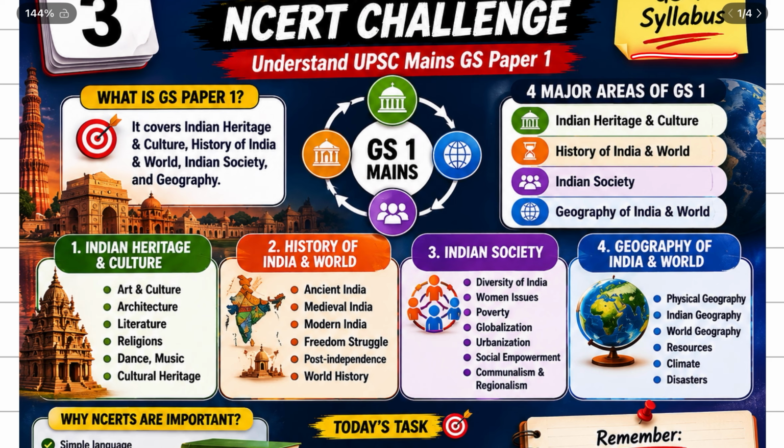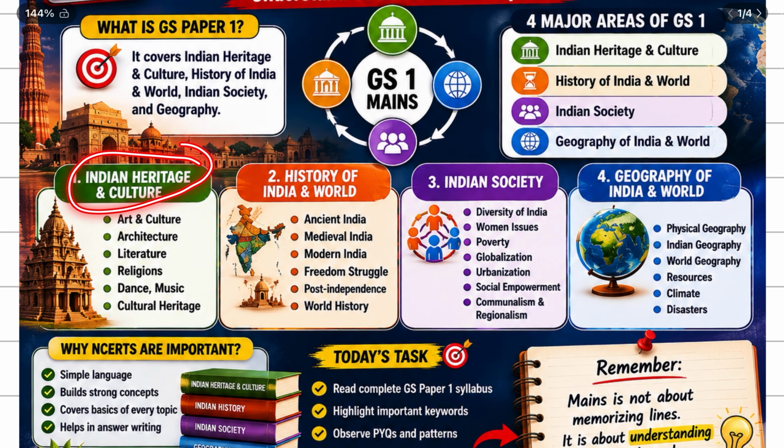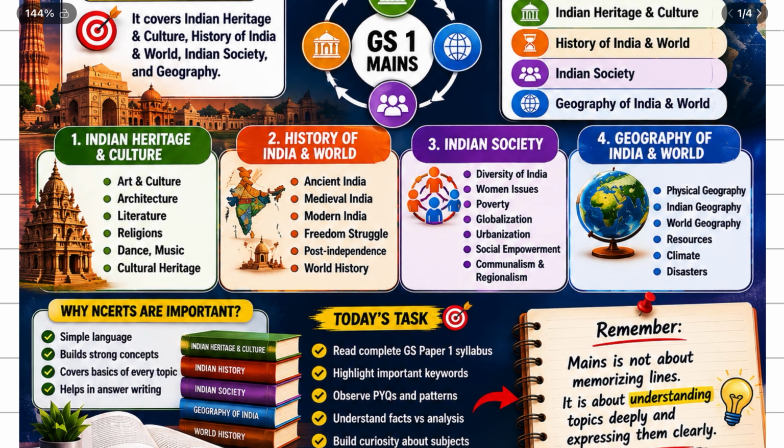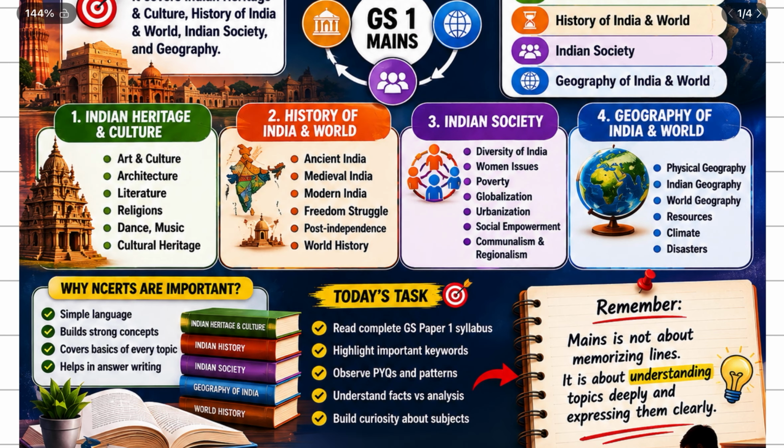GS paper 1 covers Indian heritage and culture, history of India and the world, Indian society, and geography of India and the world. These four subjects are mainly covered in GS paper 1. So this paper checks your understanding of society, culture, historical events and geographical concepts.